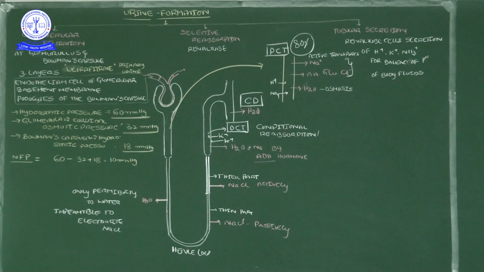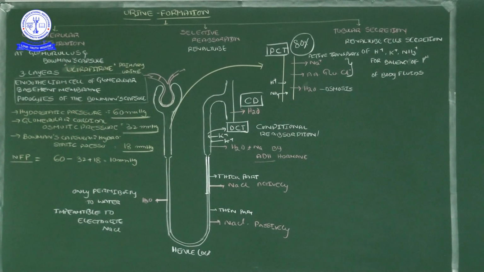Now see here, in this place ultrafiltration will occur. Ultrafiltration is nothing but glomerular filtration. Okay, so glomerular filtration and ultrafiltration both are the same.